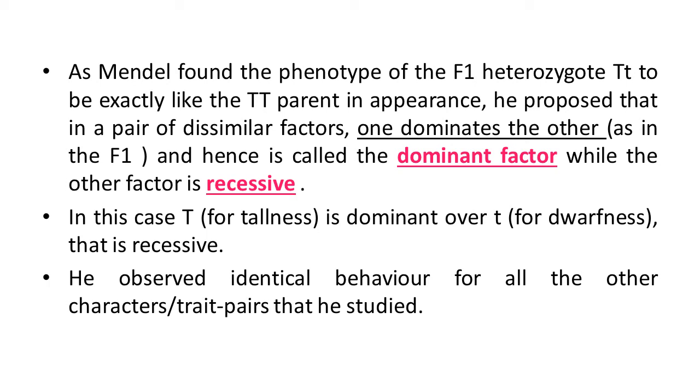Mendel observed identical behavior for all the other characters or trait pairs that he studied. So this is one example of these 7 characteristics. As you know now, there were 7 types of characteristics studied by Mendel. Here we have taken only one, that is the height characteristic and its traits. Okay. The rest of the characteristics, 6 characters, also behave like this.